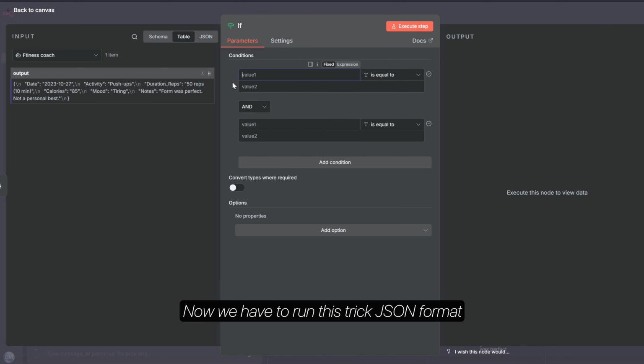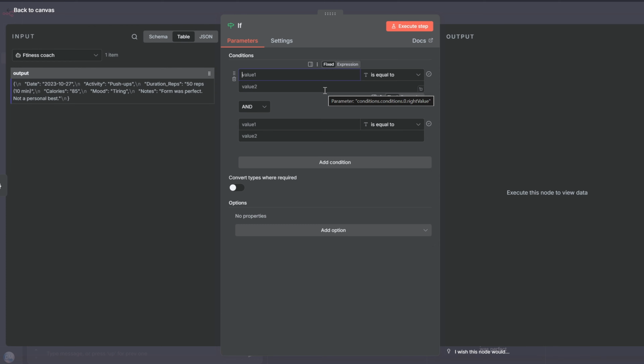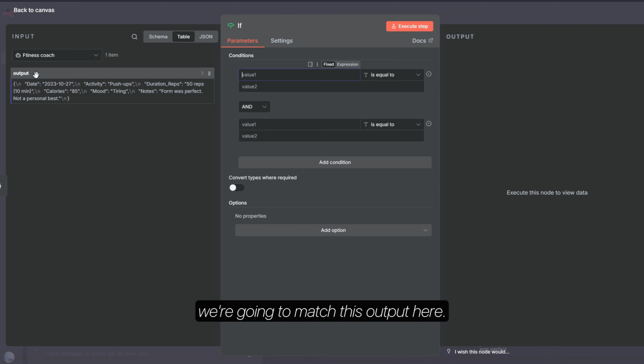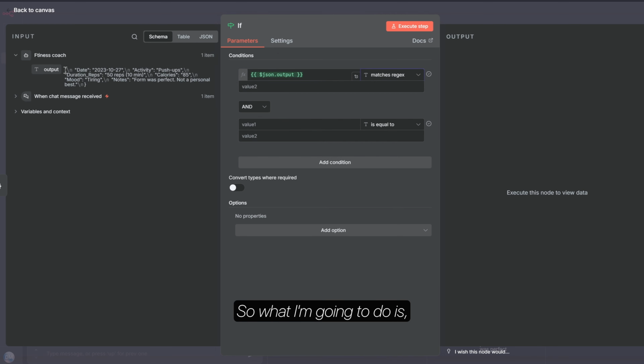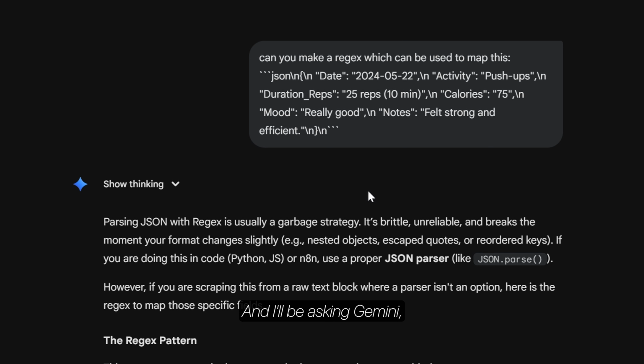Now we have to run this strict JSON format from this if node, and only if it's a JSON format, it will be passed through. So for that, what we'll be doing is we're going to match this output here. Then we're going to check it with the regex. So I'm going to copy this output and I'll be asking Gemini, can you make a regex which can be used to map this? And I pasted that here.